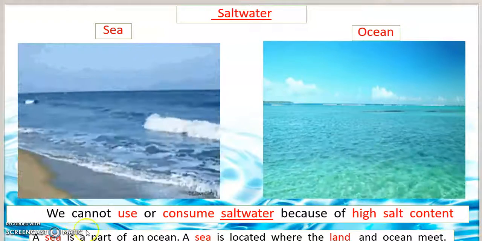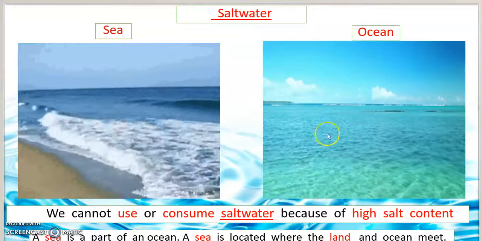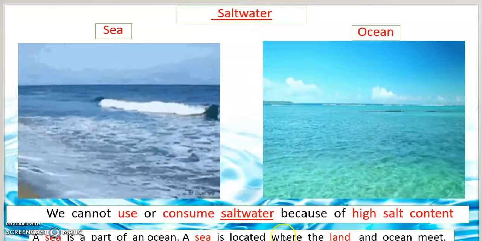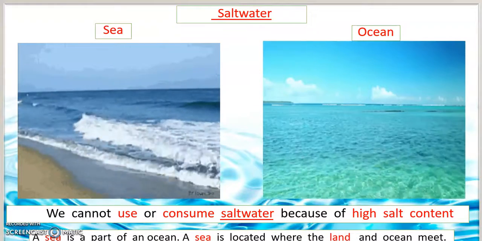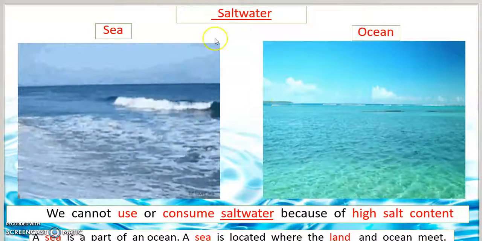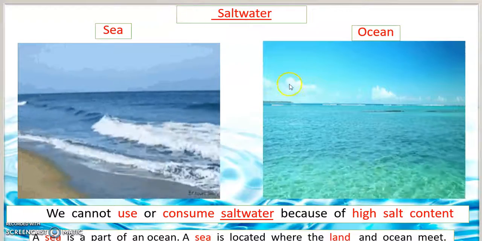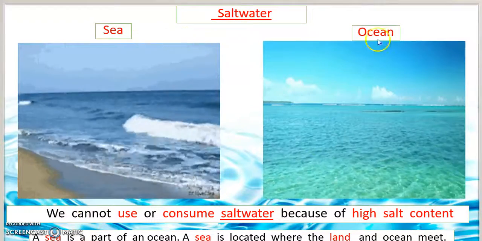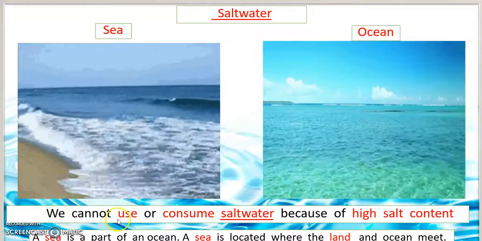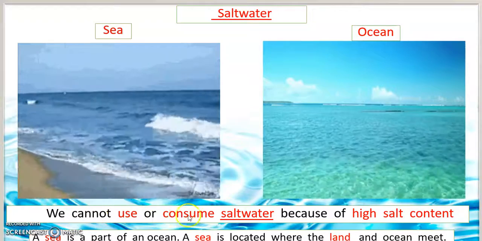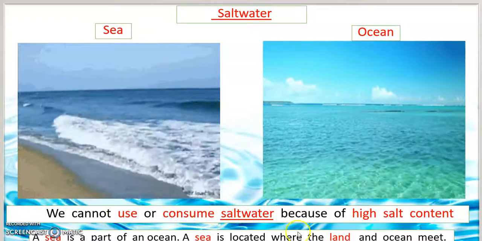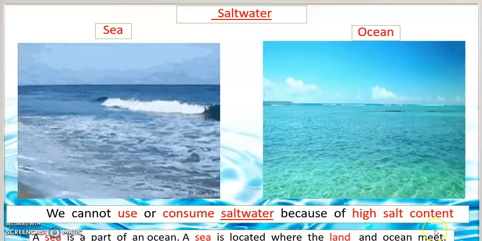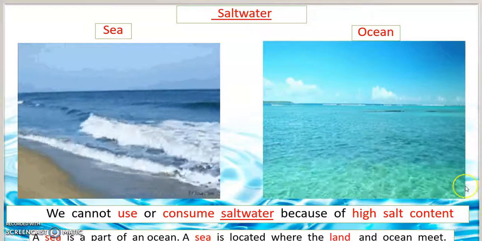A sea is a part of an ocean. A sea is located where the land and ocean meet. Again, sea and ocean are salt water. We cannot use or consume salt water because of its high salt content.